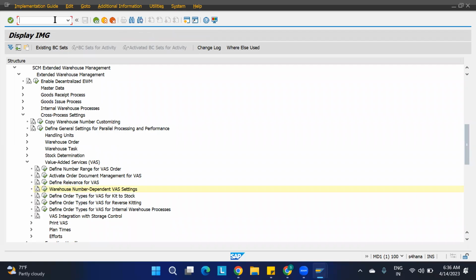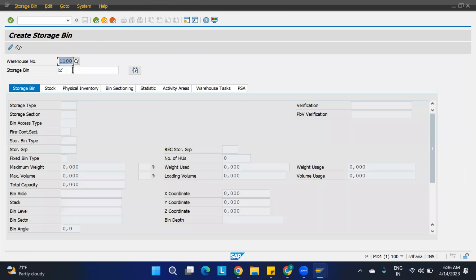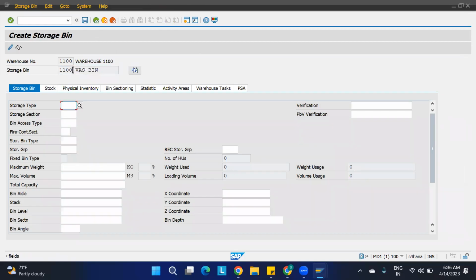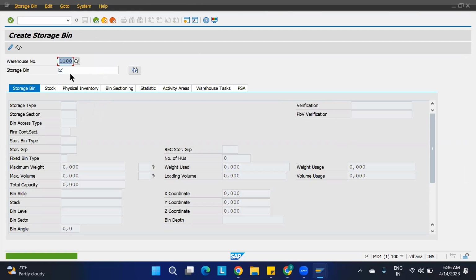Okay, I'm going to take this for creation of the bin /n/scwm/ls01, where I'm going to create the 1100 VAS bin. Like that I'm going to create. So here it is 11 VS. This is the storage type, and the 000 is the section for me. Just save it. Okay, this is the bin what I have created.